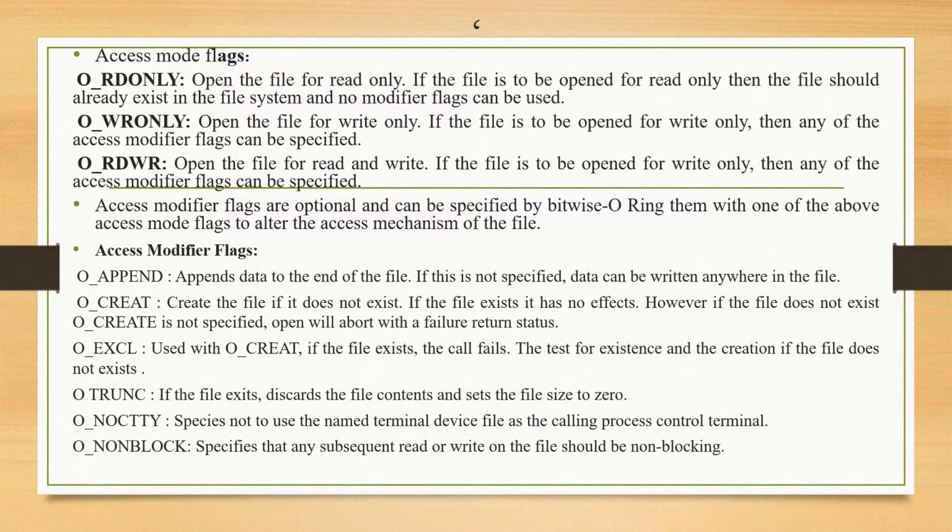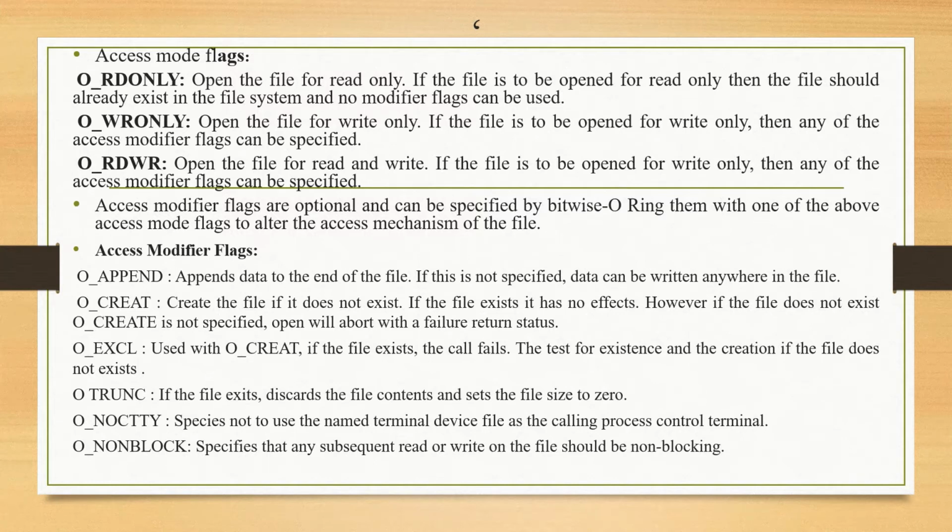O_CREAT creates the file if it does not exist. If the file exists, it has no effect. However, if the file does not exist and create is not specified, open will abort with a failure return status.